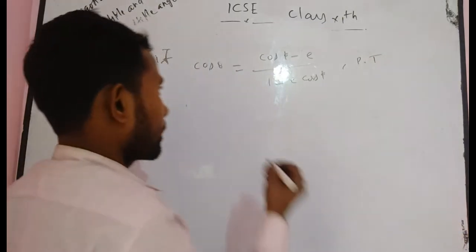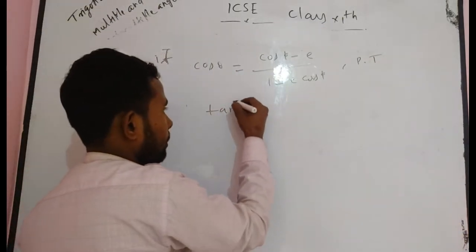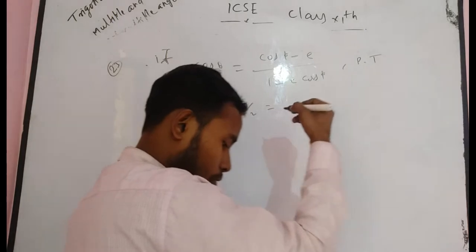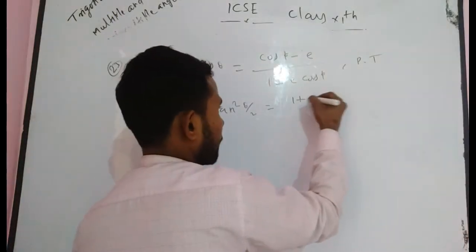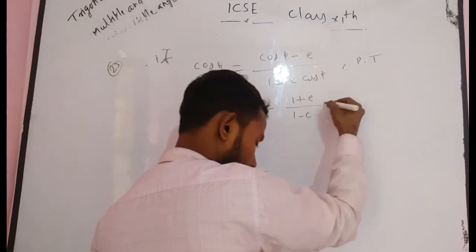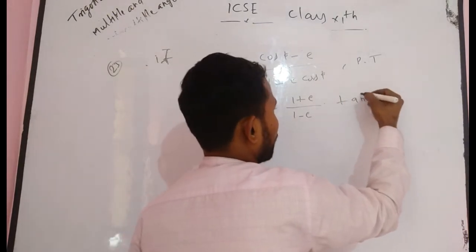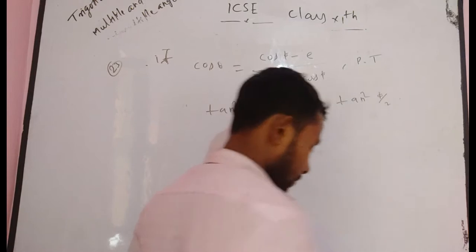tan square theta by 2 is equal to 1 plus e divided by 1 minus e into tan square phi by 2. You have to prove it. How can you solve?